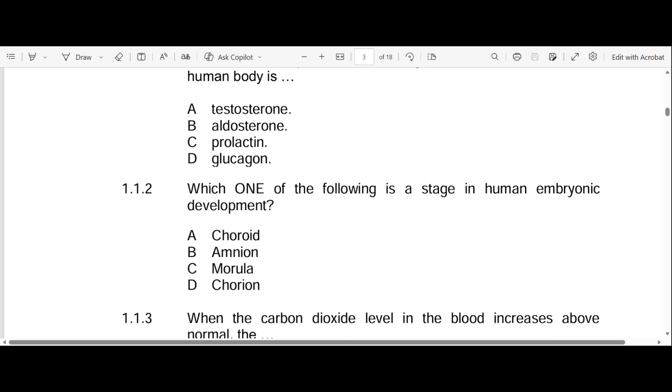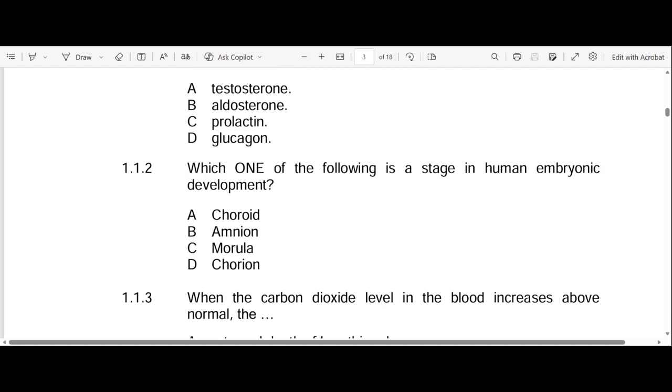The morula further divides by mitosis to form a hollow ball of cells. What is that hollow ball of cells? The blastocyst, right? And the blastocyst will go to the endometrium to attach or to implant. Does that make sense? So morula is definitely a stage in human embryonic development. So the answer is C. It's definitely not D, because D is the chorion. What is the chorion? Chorion is also a membrane, right? Let's move on.